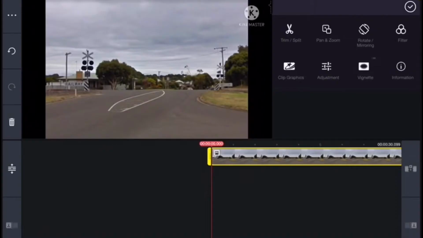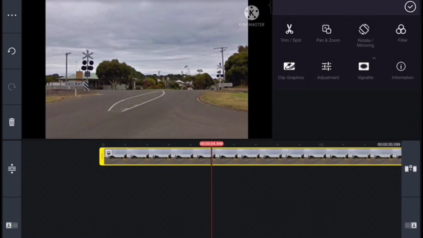Hi guys, this is Jack the Railway Enthusiast here, and today I'm going to be showing you how I animate level crossings in KineMaster. So here's how we're going to do it today, using the now closed Garden Street level crossing in Portland. How we're going to do this is I get a picture of this crossing, so I screenshot it off Google Maps, or for example if there's pictures on the internet or someplace, I will save them to my photo gallery to animate it.